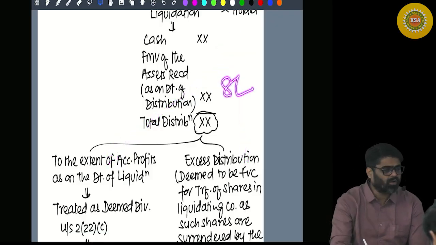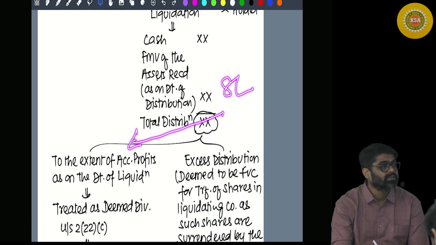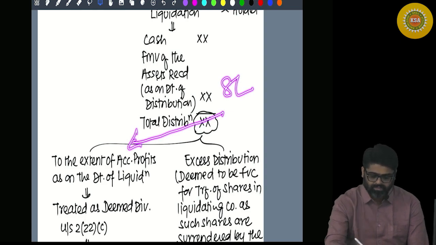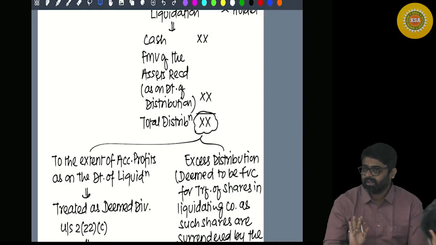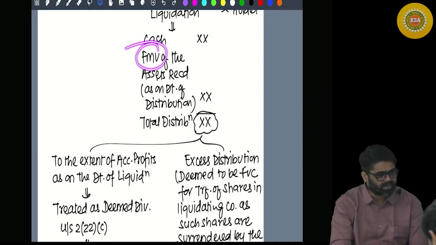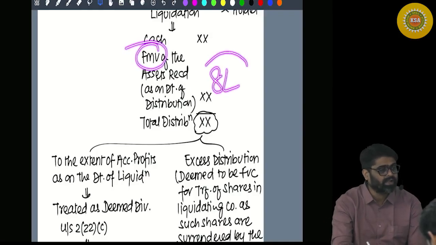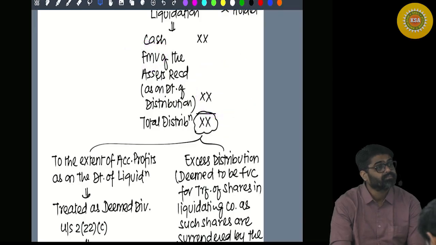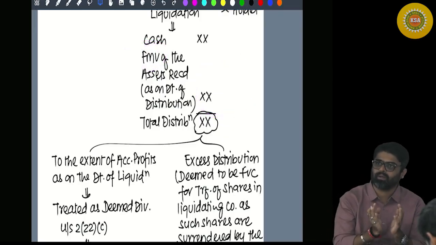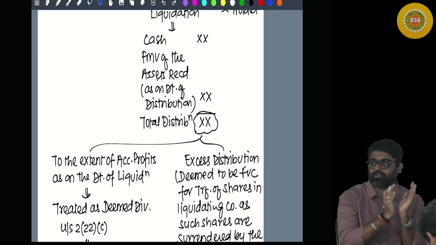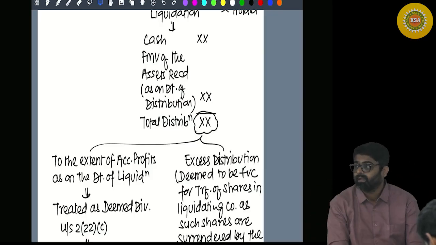Out of 8 lakh also, some amount is getting taxed as your deemed dividend and some amount is getting taxed under the head capital gains. Can I say the entire fair market value of the asset, 8 lakh, is getting taxed as your income? Some part of that under the head IFOS, some part of that under the head capital gains.